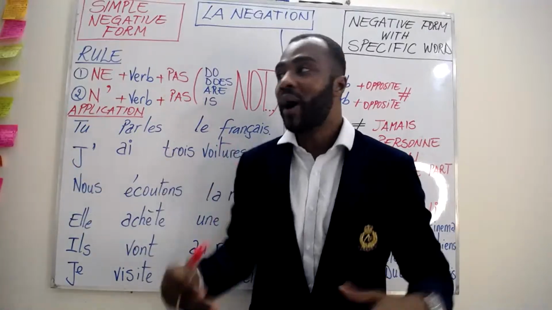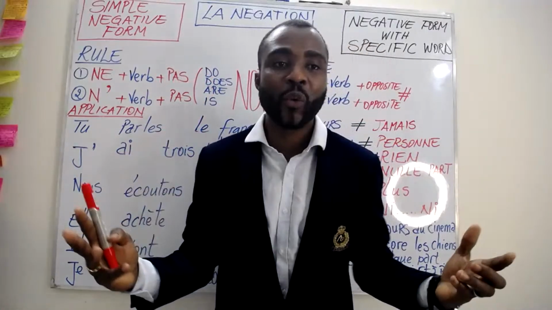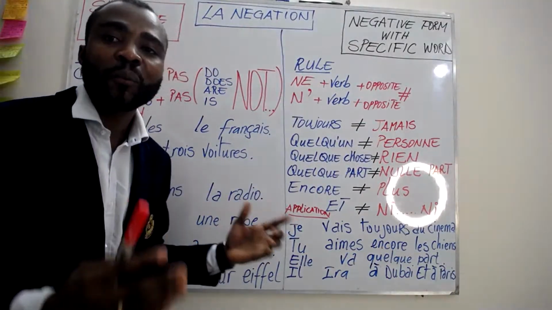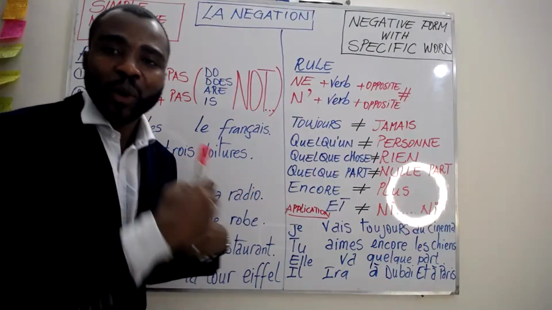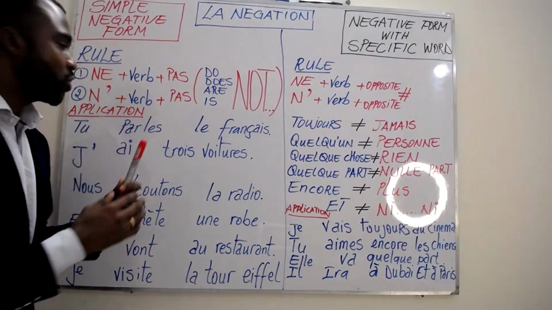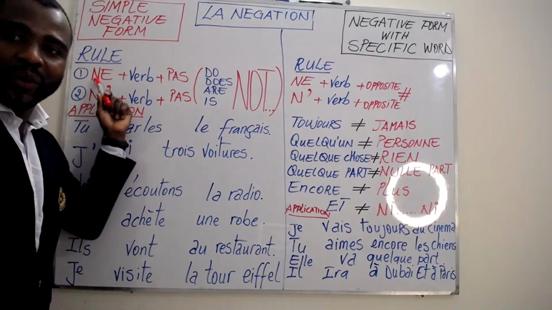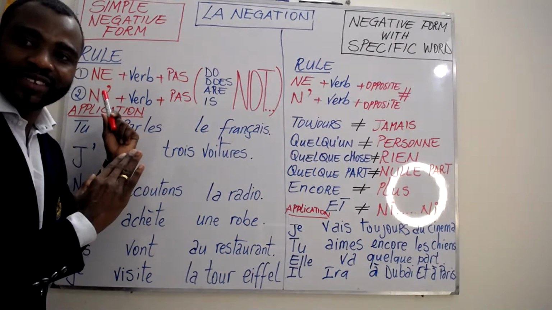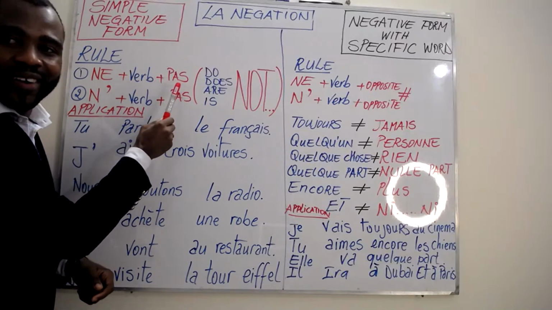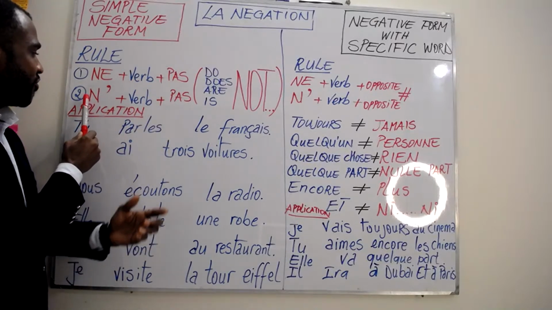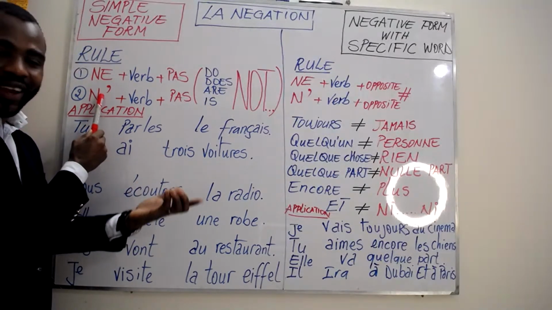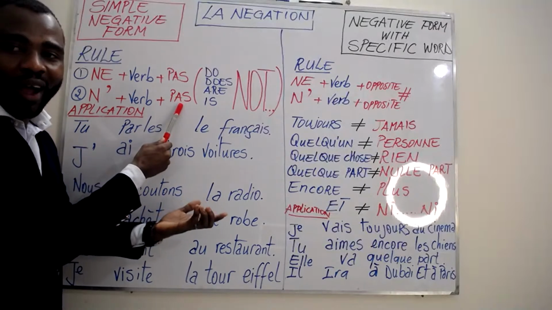But in French we have different ways to make the negative form, and we're going to understand how to make the negative form in French from a positive sentence. Here you can see we have the rule. The rule is ne plus the verb plus pas. And the second rule is n apostrophe, meaning ne without the e, plus the verb plus pas.